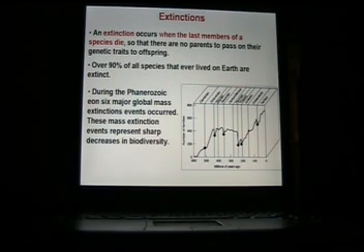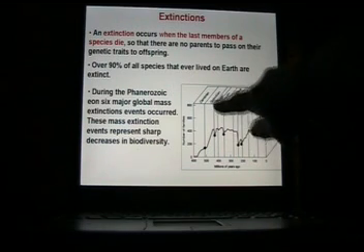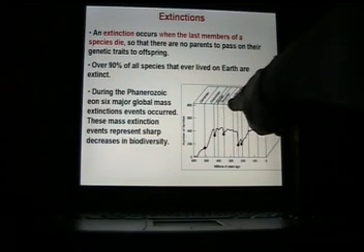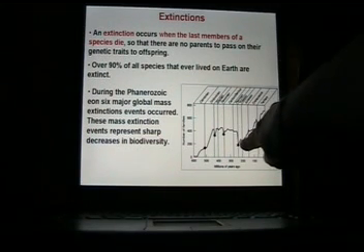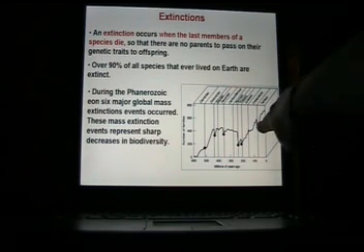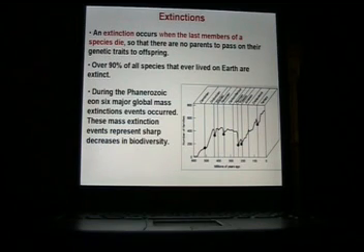So you can see that these 6 events are between the Cambrian and Ordovician, between the Ordovician and Silurian, between the Devonian and the Carboniferous, between the Permian and the Triassic, between the Triassic and the Jurassic, and between the Cretaceous and the Tertiary. So you should be able to tell me how long ago the major extinctions happened if I ask you that.